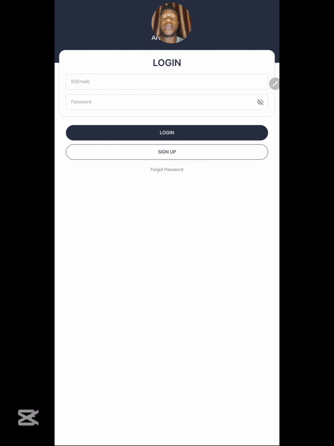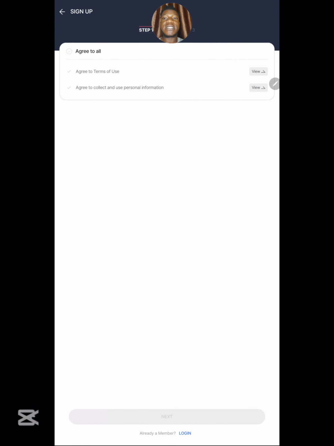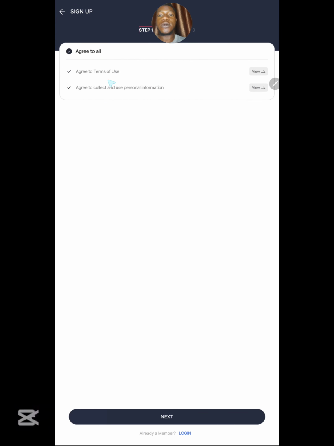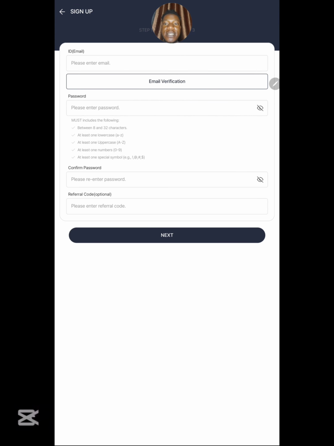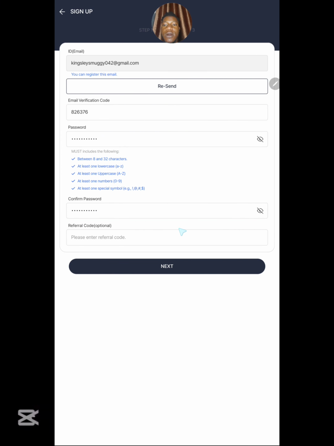This is if you are logging in, but if you haven't created an account before, you go ahead and click on sign up. Once you click on sign up, you need to agree to the terms and conditions and all that, then click on next. Over here they are going to require you to put your email and verify your email. After that, you insert your password and confirm it, then you click on next. Boom, I have completed all this right now.